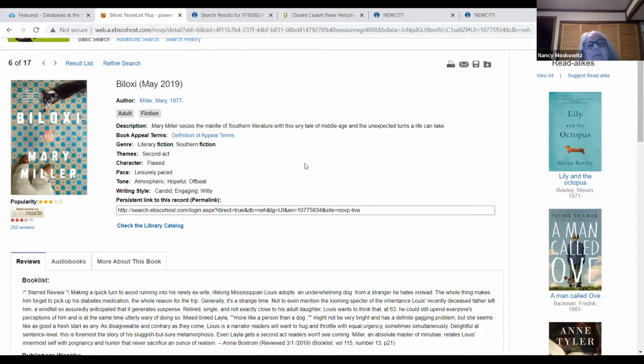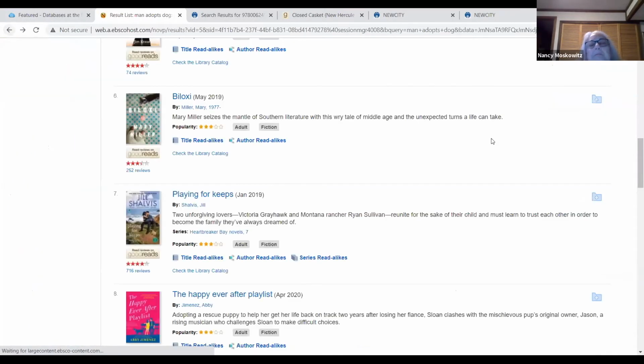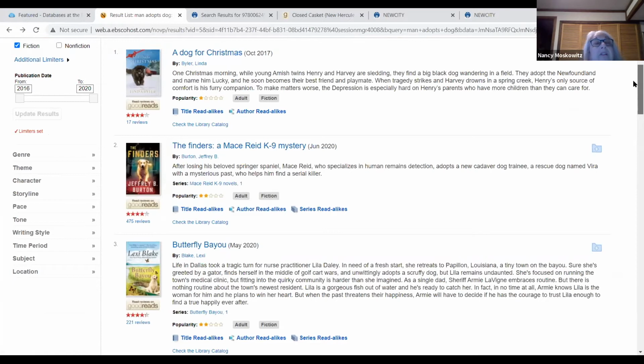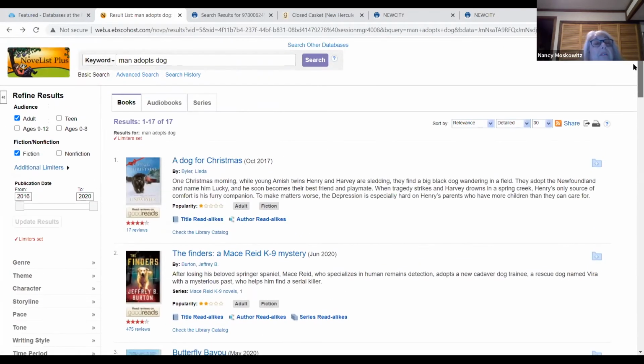Well, these terms are relatively new. They're called appeal terms, and I think they are rather helpful. I'll show you something later on where you can see how they're used very effectively. Like if you want a book of nonstop excitement, those appeal terms will tell you you're not going to find it in that book. So I think it is something that you can tailor to something that you really want.